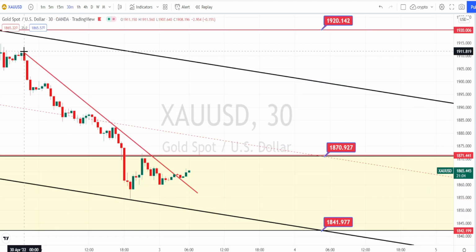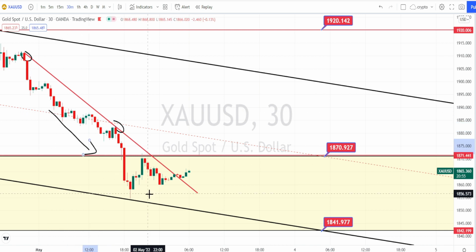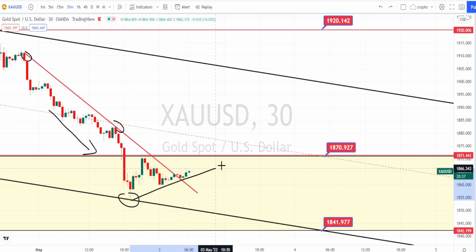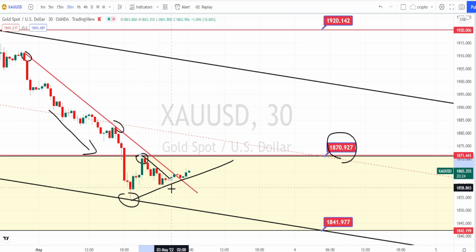I'm in 30 minutes time frame now. Here we can clearly notice that the price action has taken resistance on this resistance line. It was in a very nice downtrend and it has taken support on this channel pattern support line, and it is in a trend reversal to break this resistance level of 1870. In the past also it has attempted to break this resistance level, but it couldn't break and went on a bearish trend reversal. Now it is in a process of retesting this resistance level.